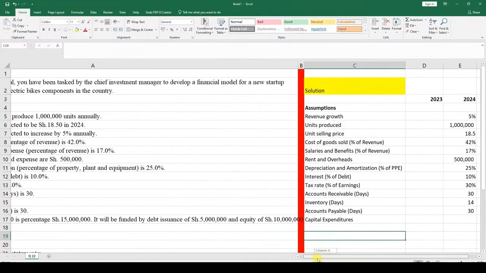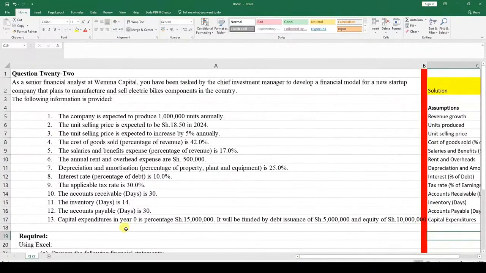In year 0, capital expenditure is 15 million. It will be funded by debt issuance of 5 million and equity of 10 million. So the total of these 5 and 10 should be 15 million.